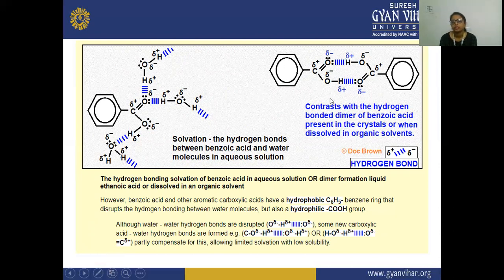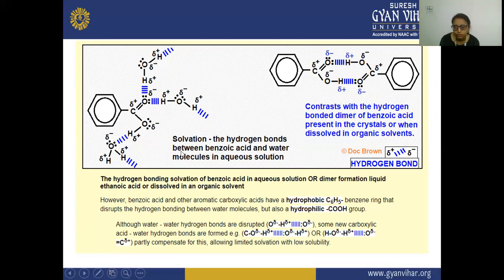These are the bonded dimers of benzoic acid present in a crystal or when dissolved in an organic solvent, and when dissolved in water, they form hydrogen bonding with the water molecules. So this shows the hydrogen bonding solvation of your benzoic acid in your aqueous solution.